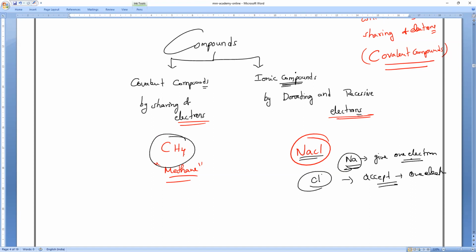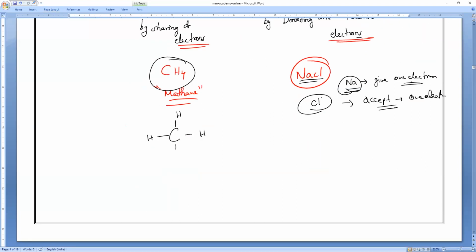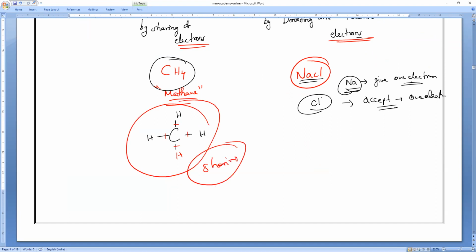Now here, carbon basically needs 4 extra electrons. Why, I will teach you, don't worry. For now, I am only giving the example. So it will form sharing. It will share its 4 electrons with the 4 hydrogen atoms, one electron with each hydrogen. That is how methane forms. So here sharing of electrons is taking place.